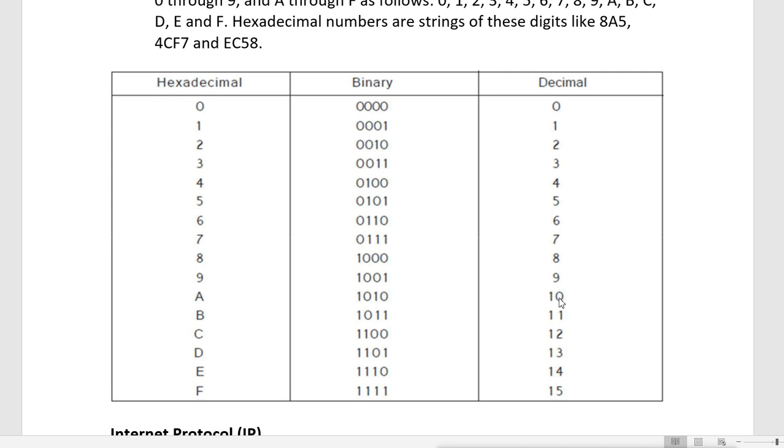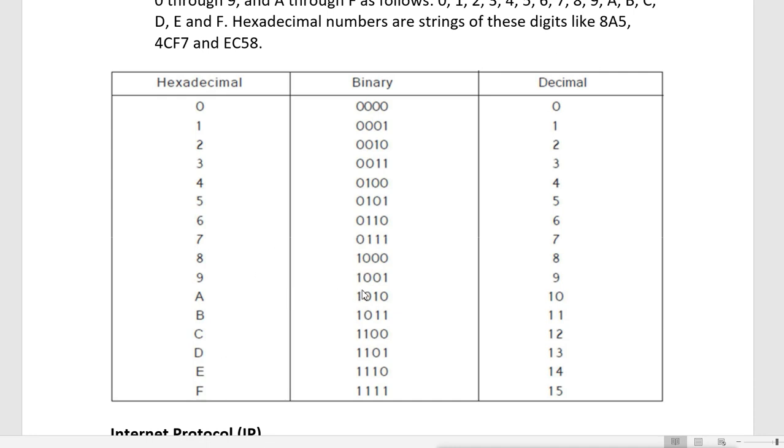So if you want to convert this hexadecimal to decimal, A means 10, and 10 means A. From 0 to 9 both are the same, but after 9 they change, because after 9 the decimal numbers start again, but in hexadecimal it continues like A, B, C, D, E and F. So A means 10.